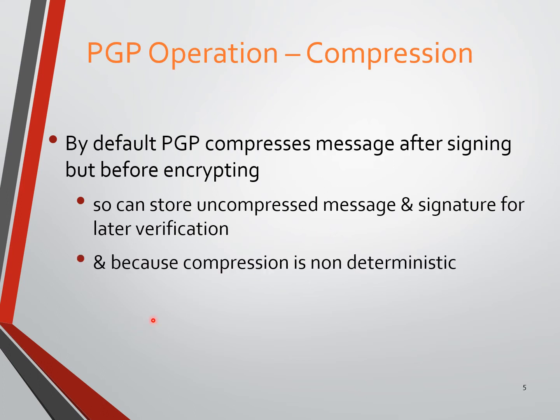Because compression is not deterministic, PGP uses the ZIP compression algorithm. For encryption, several algorithms are available, like DES, triple DES, RSA, DSS, and we choose our convenient algorithm.